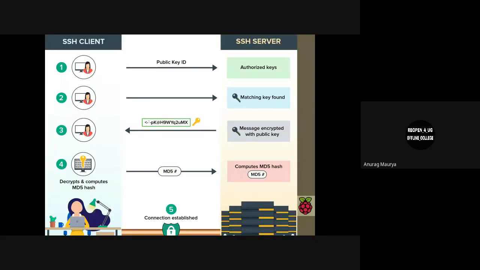So here is a beautiful illustration of how the entire thing works. If you are interested in it, we will be providing a doc after the session, and you can explore what exactly SSH is. Some of you might already be aware that GitHub uses SSH to provide you the repo. What it does is there are some keys, and they are matched between the server and your computer, in this case the Raspberry Pi and our computer. So this is all about SSH. And next slide.